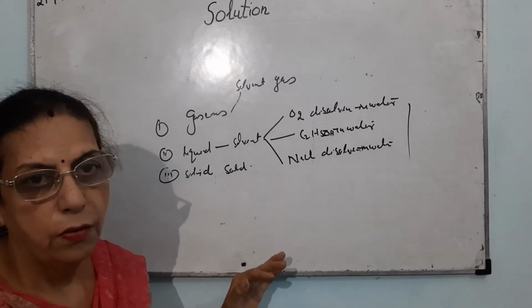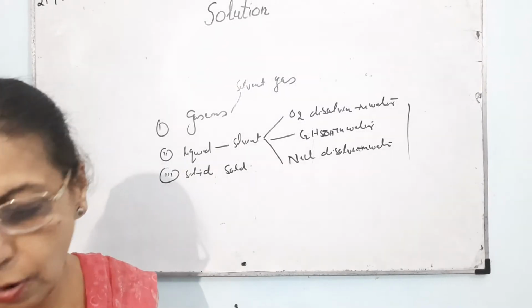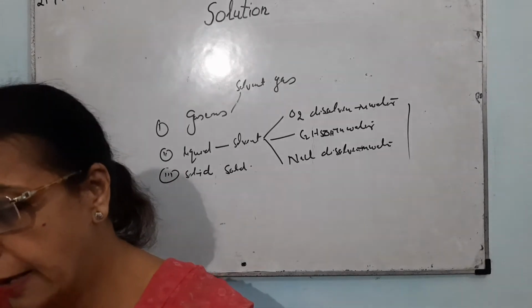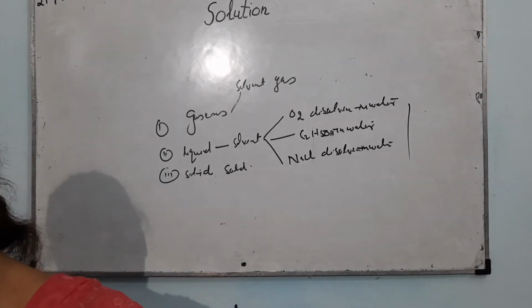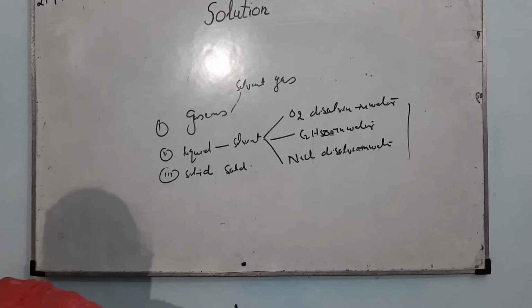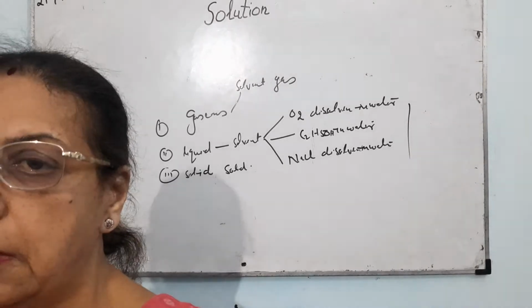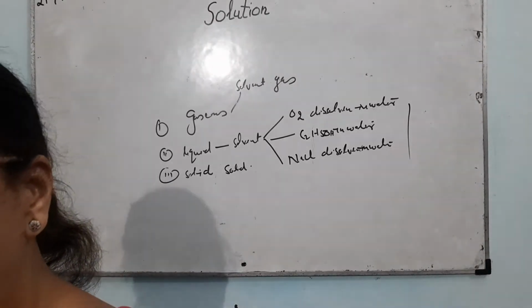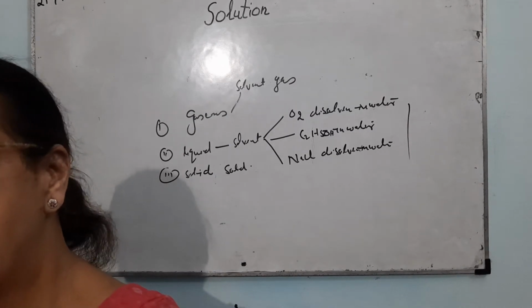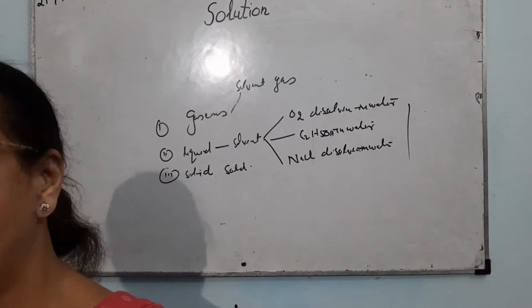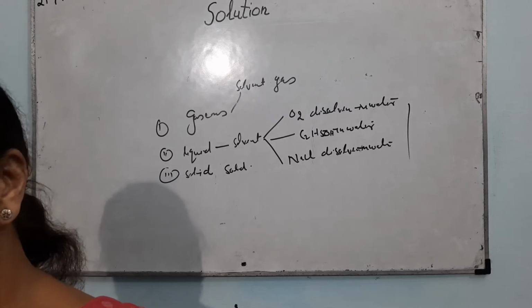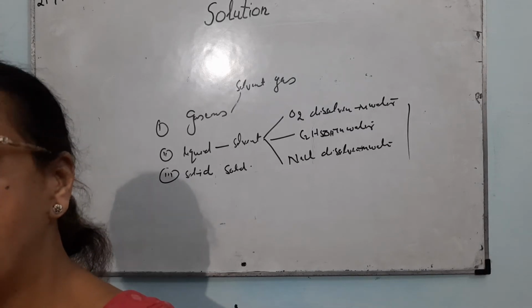Now, whenever we talk about solution, we have to express the strength of solutions. I will give an example. Shikanji is a solution. The sharbat you are preparing is a solution.